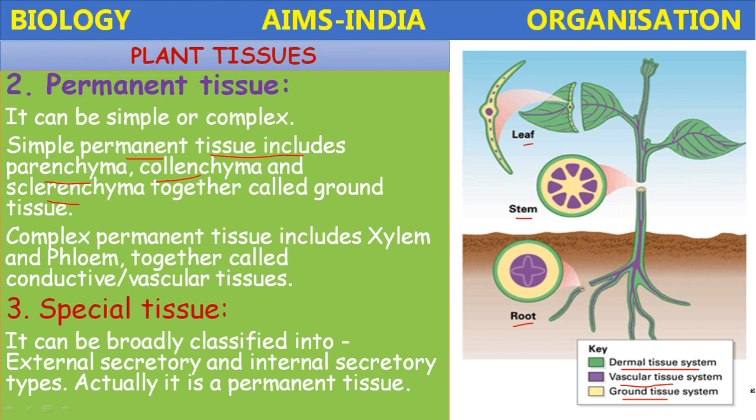Okay, these are the plant tissues. Basically the plant tissues are classified into how many types? Three main types. What are they? Meristematic tissue, permanent tissue and special tissue. The special tissues include secretory tissues like lysigenous cavities and schizogenous cavities, which help in secretion. Gum, latex, alkaloids, like that, some special substances are secreted by the special tissue. Okay, children.